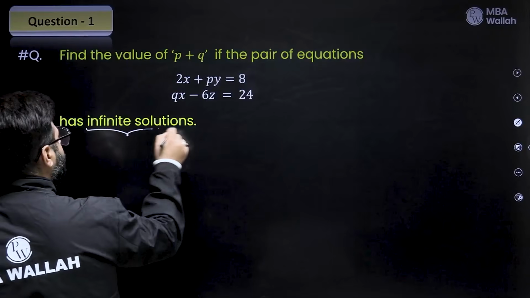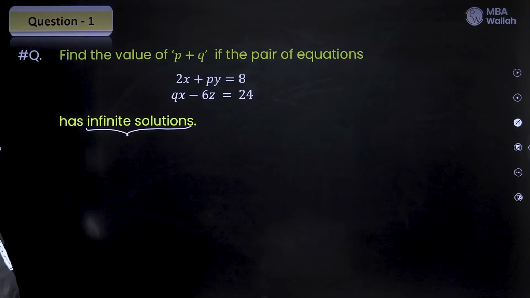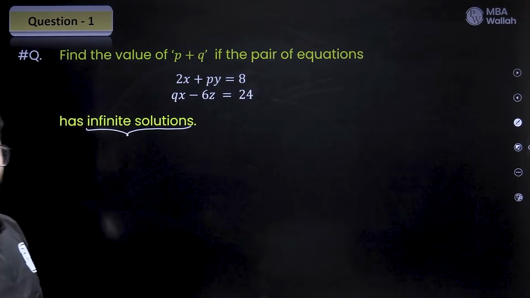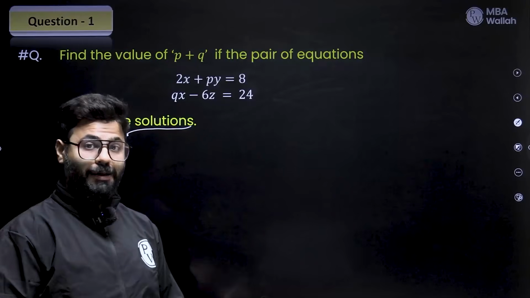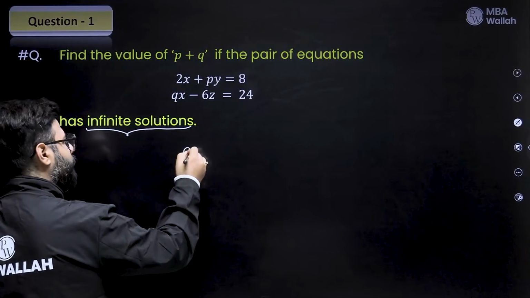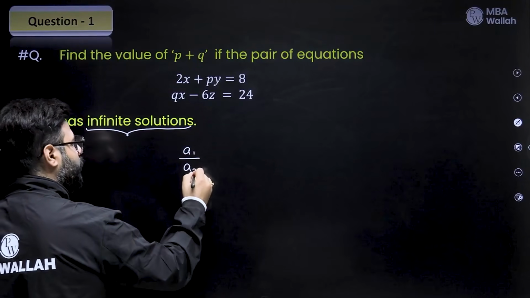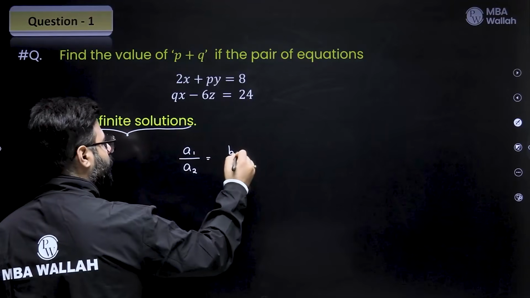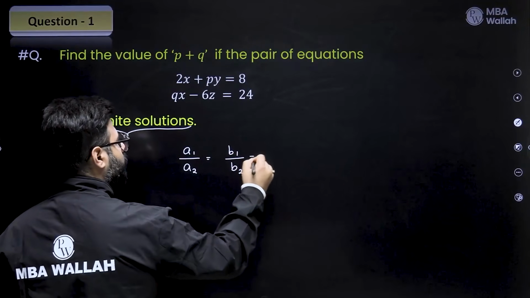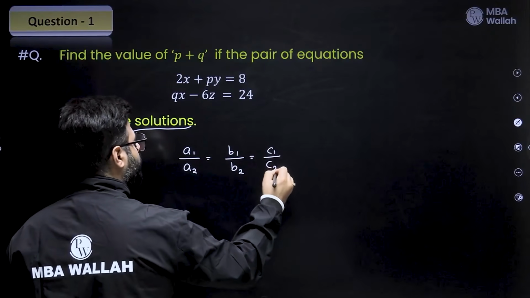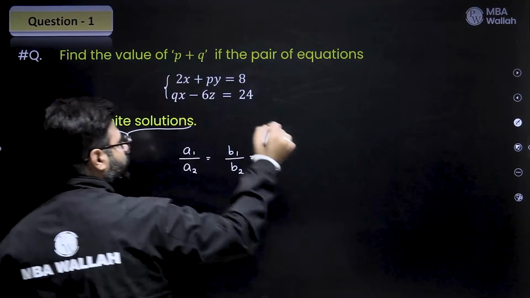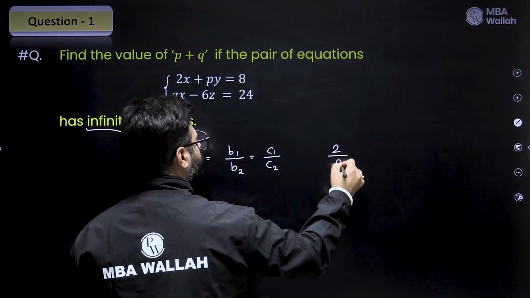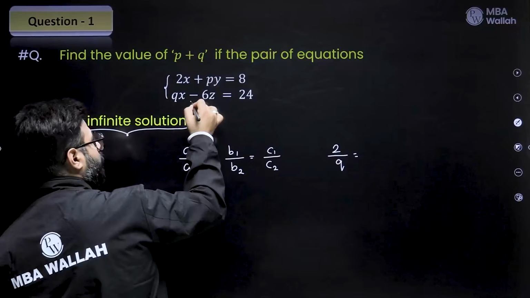So this will tell us in which direction we have to head. Infinite solutions, that means the equations are same. And if the equations are same, that means the ratio of x coefficients, y coefficients, constant terms, everything has to be same. Coefficients of x, 2 by q. Coefficients of y, be careful of the sign, right?